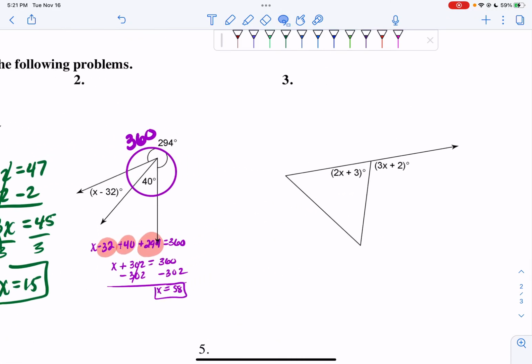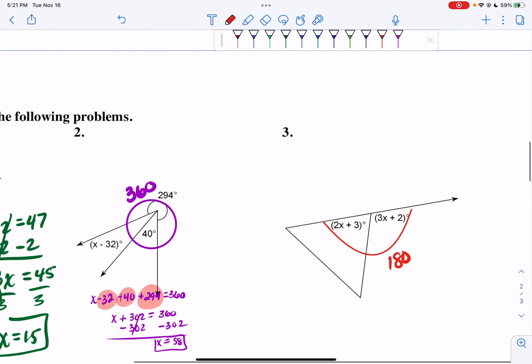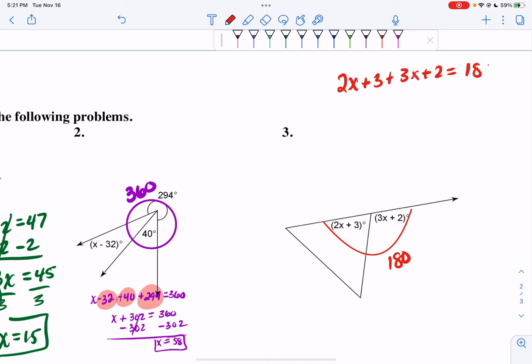Number 3. If I look at this visual, I know angles on the same line add up to 180. So I have 2x plus 3 plus 3x plus 2 equals 180. I'm going to combine my like terms. 2x plus 3x is 5x.